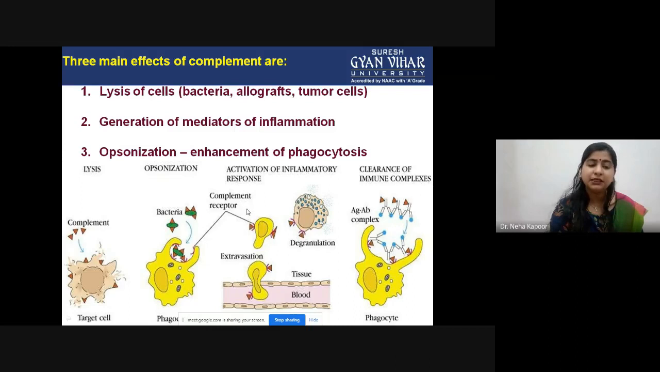Along with that, another function is generation of mediators of inflammation. That means it can activate the inflammatory response. In that case, it brings about the inflammatory pathway. So suppose there is some tissue injury. Suppose you happen to step on a nail or a very sharp thing. In that case, if some tissue injury is happening, at that very site there is redness, there is swelling, there is some light bleeding. In that case, why is there swelling?